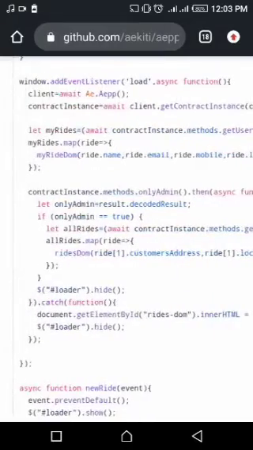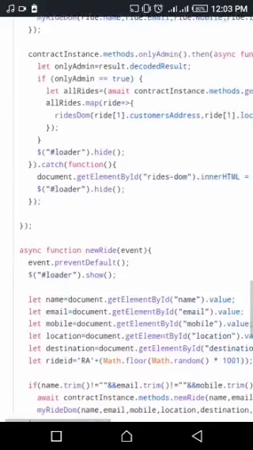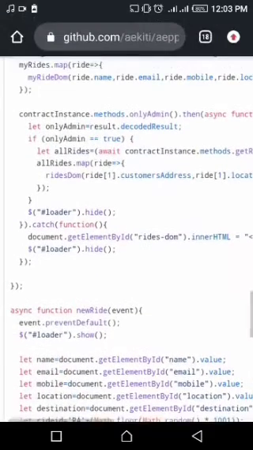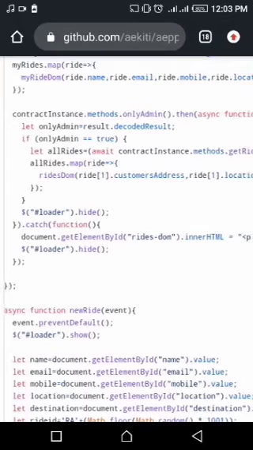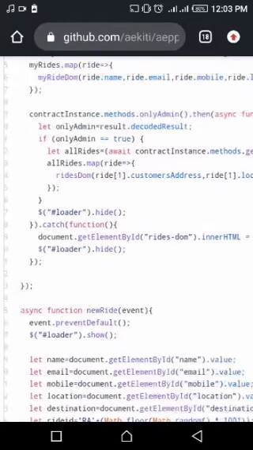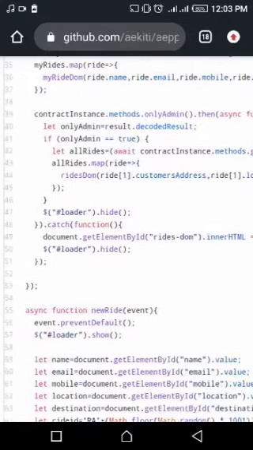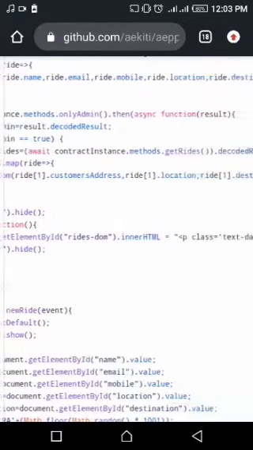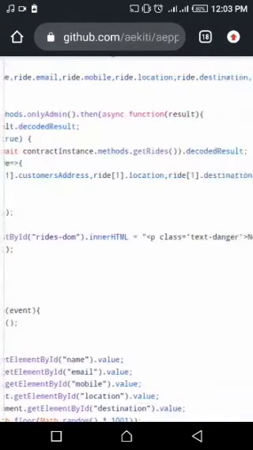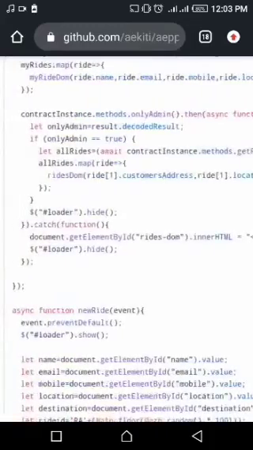And this particular side is the function to allow only the admin to be able to accumulate and get all the rides. So we'll say let only admin, that's let only me be able to get the decoded result of all rides. If it's only the admin, it's true that it will give you. So let all ride equals to await contractInstance.methods.get_ride and give me the answer.